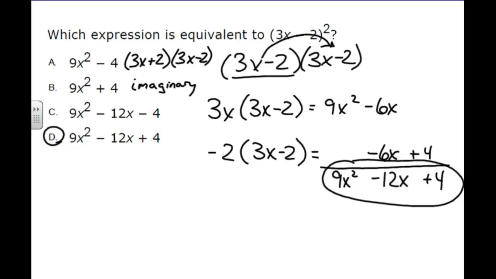And the same thing for C. If those are imaginary solutions, they're not going to come into play whenever we have this kind of multiplication. So there are things that you should be able to look at and say, it's not even in my thought process as to what might be the answer here.